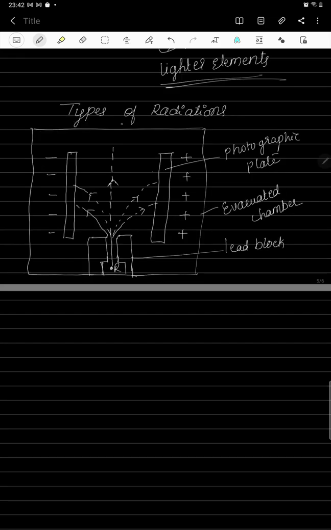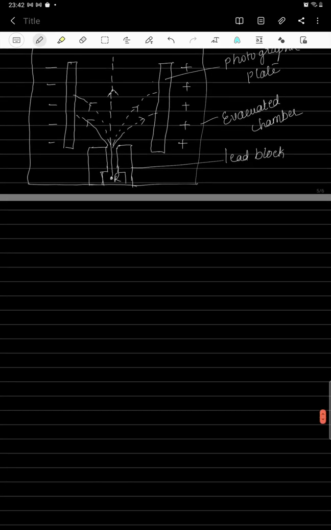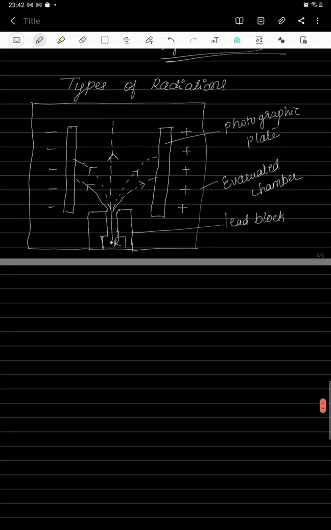Next, we are going to study what the types of radiation are, what kind of radiations we are going to get from the radioactive elements. To explain this, there is an experimental setup which shows what the types of radiations are and how many types there are. To study this, let us consider a lead block. A small hole is drilled in the lead block. So this is the lead block, and this is the hole that is drilled in it.